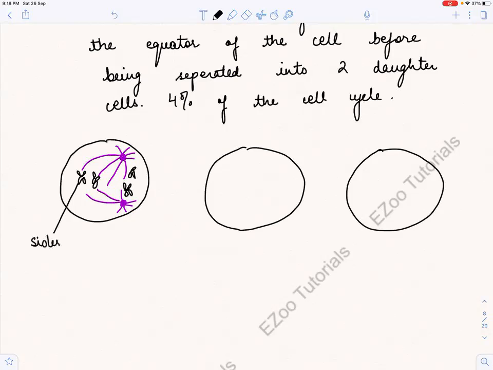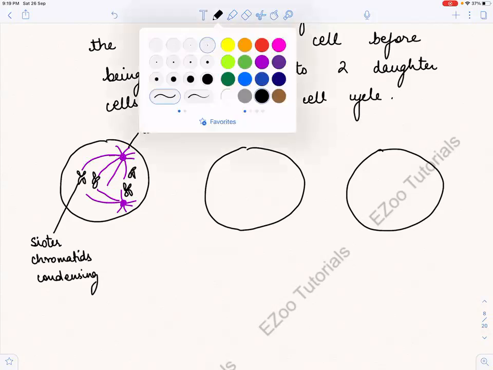sister chromatids condensing, and these are microtubules, and what are they? These ones are called astral microtubules, right? So now again, what happens?